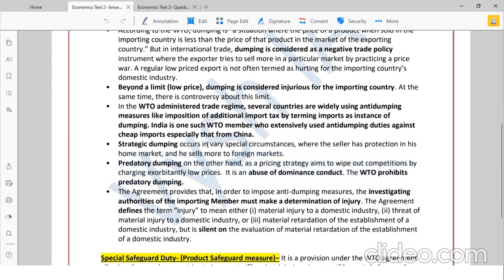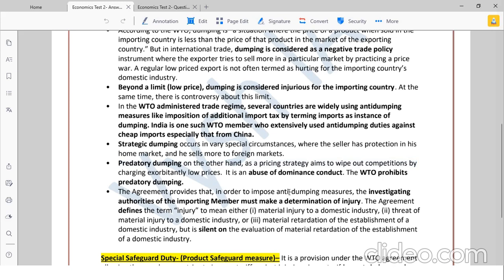Strategic dumping occurs in very special circumstances where the seller has protection in his home market and he sells more to the foreign market. Meaning strategically they are doing it. Predatory dumping, on the other hand, is a pricing system that aims to wipe out competition by charging exorbitantly low prices. It is an abuse of dominance conduct. The WTO prohibits it. So strategically you can do it at times, but if full time you are selling at such low prices, not even believable compared to your home market, that is predatory dumping, and that is not allowed by WTO.